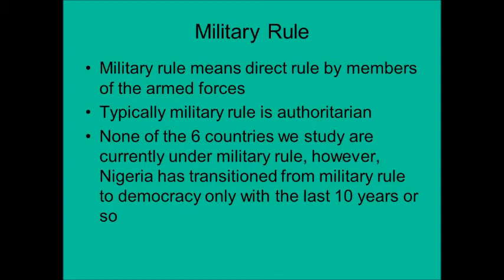Military rule is pretty simple. It means direct rule by members of the armed forces, and it's typically authoritarian. None of the 6 countries we're studying currently are under military rule. However, Nigeria was under military rule as recently as maybe 10 years ago or so.